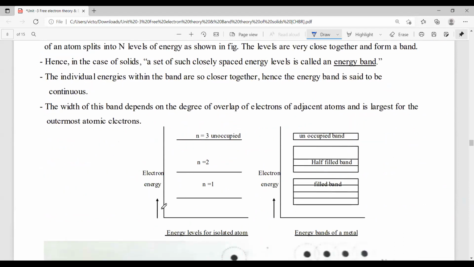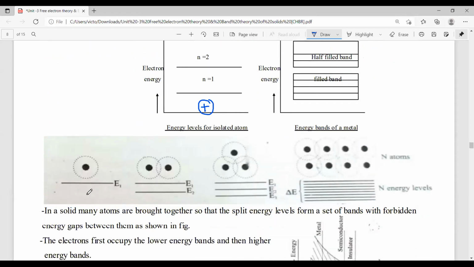For example, generally, the energy levels of an isolated atom, that is a single atom: this is the positive charge, that is the nucleus, and above the nucleus we have energy levels for n is equal to 1, 2, 3 and so on. That is, if we have any one atom, this is the energy level.